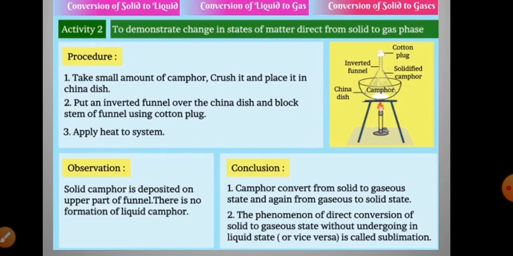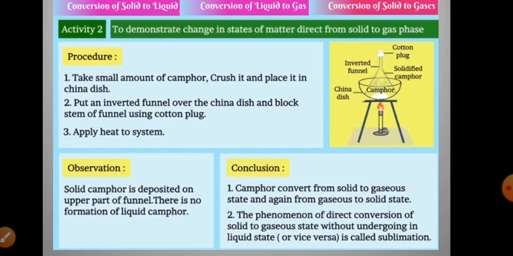Then put an inverted funnel over the china dish and block the stem of the funnel using a cotton plug. Apply heat to the system. What you observe is, solid camphor is deposited on the upper part of the funnel. There is no formation of liquid camphor. So the conclusion is, camphor converts from solid to gaseous state and again from gaseous to solid state.